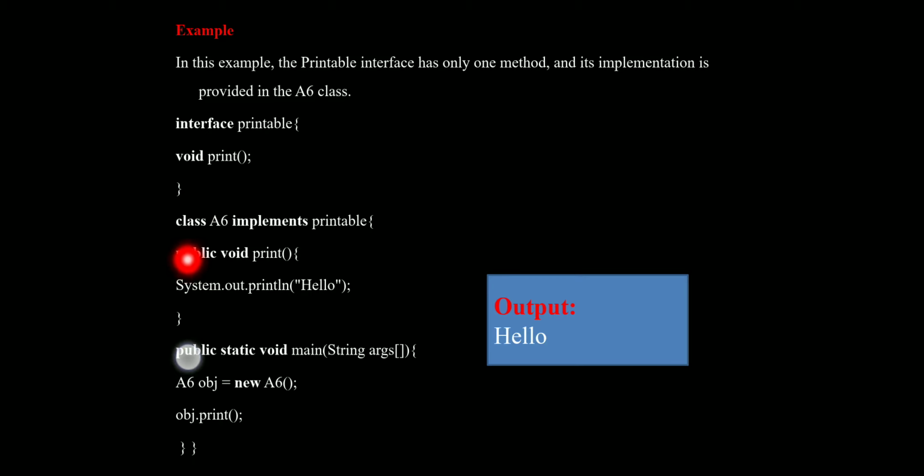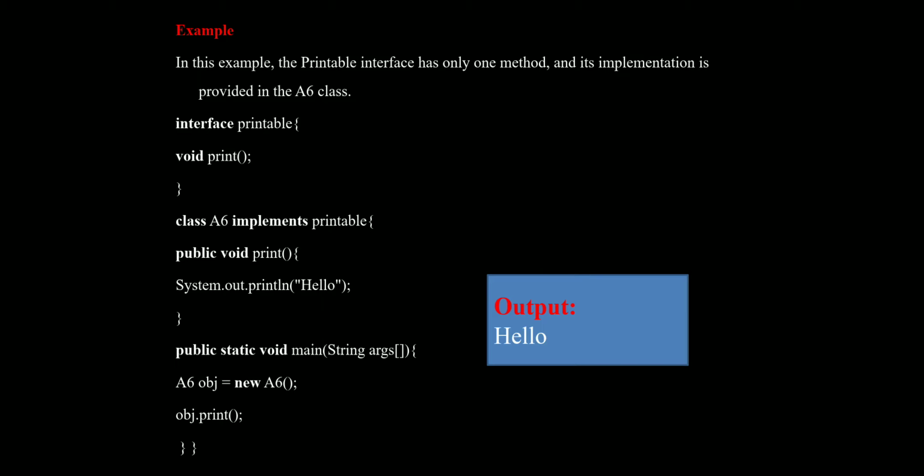Again, in the A6 class, the A6 class implements this printable interface, and this A6 class also includes one method, that is void print. In that we are going to print hello world with the output statement, and in the main method we create the obj object with the help of the new keyword.